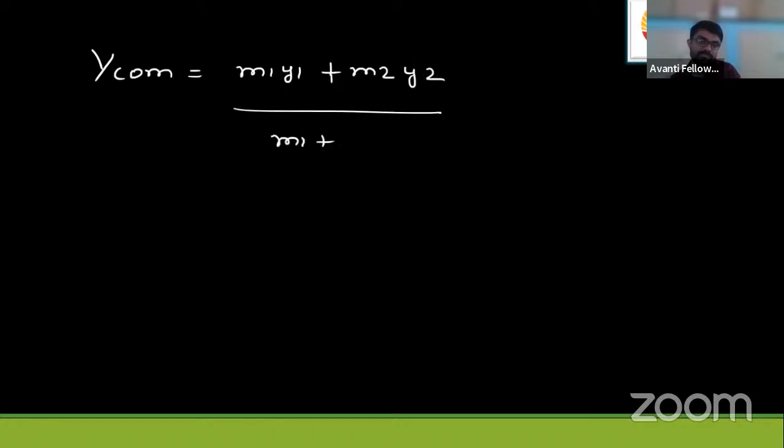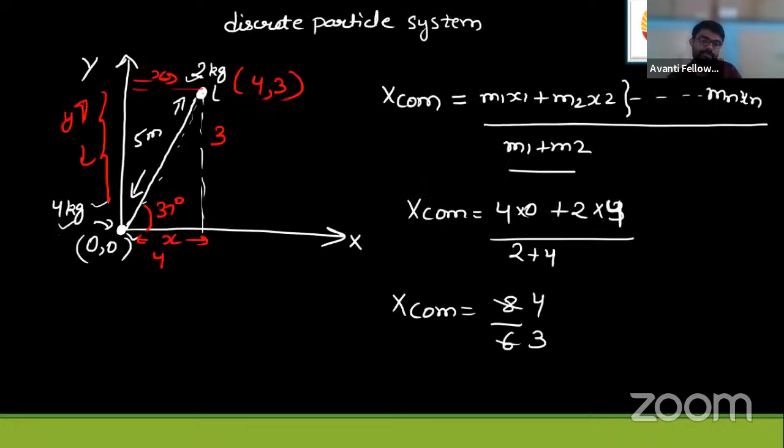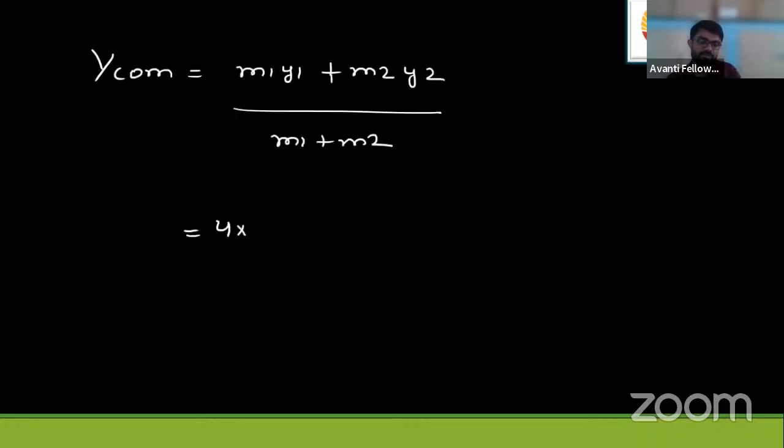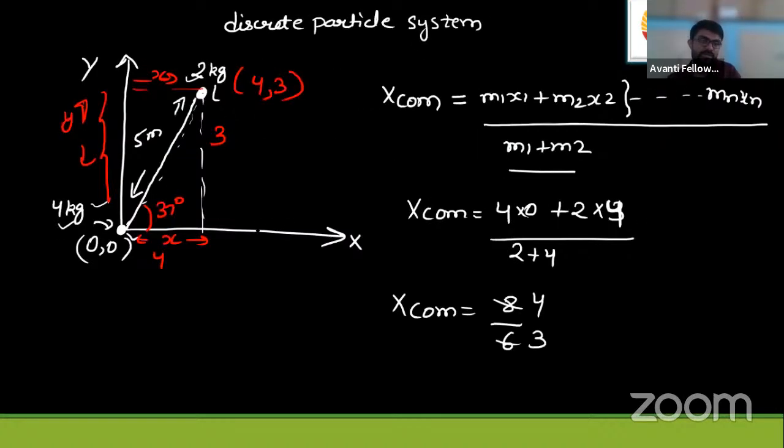Now let us see the YCM value. YCM is given by M1, Y1, M2, Y2 over M1 plus M2. M1 mass is 4 kg, M2 mass is 2 kg.